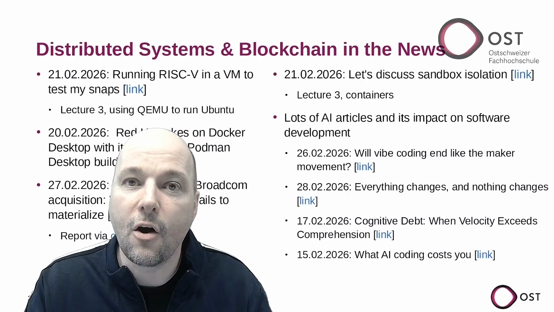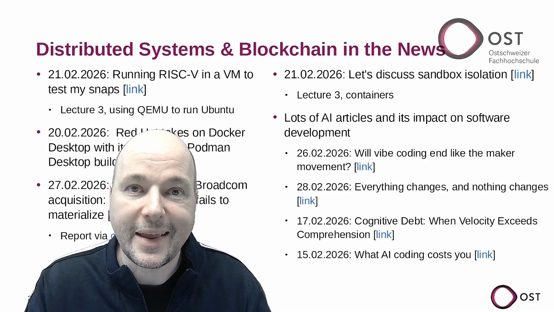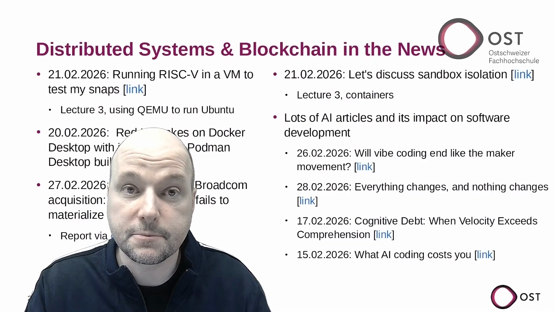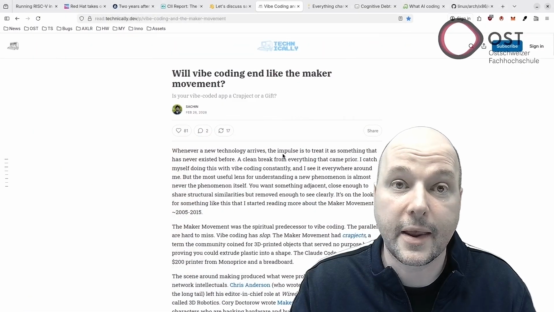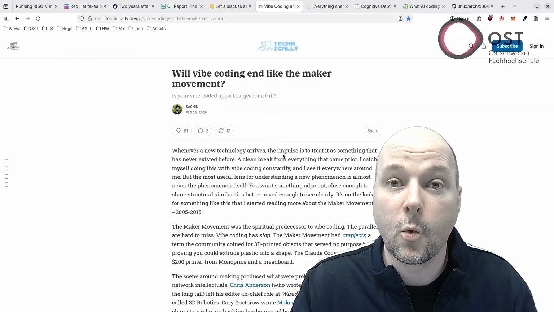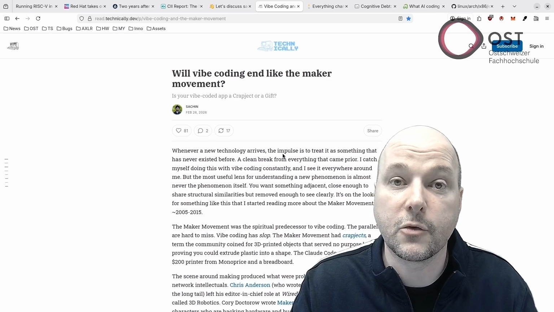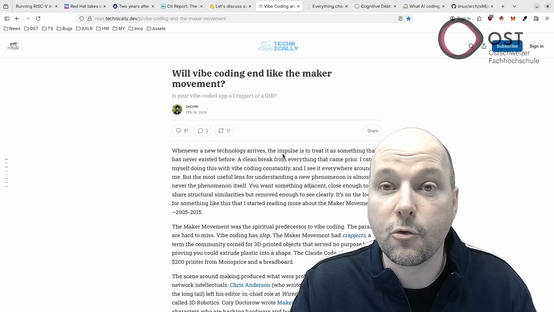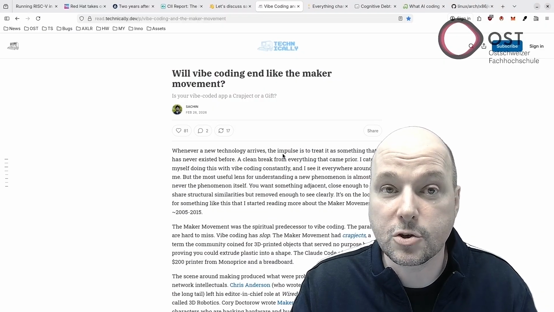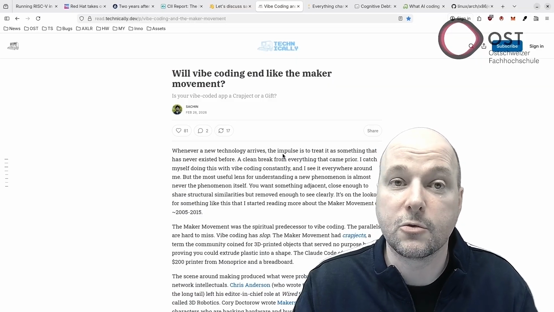And then there are many articles about GenAI and the impact on software development. Each of them has interesting viewpoints. The first article about AI here compares vibe coding to the maker movement, which faded when value flowed to manufacturers rather than individual makers. The author argues vibe coding skipped the playful learning phase and went straight to production. So people produce real output but lack the judgment to evaluate it.